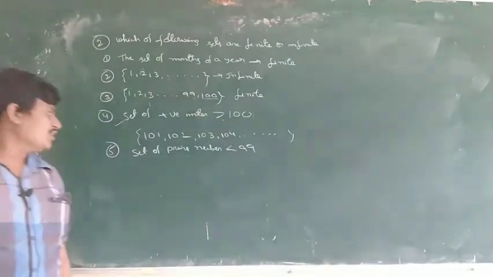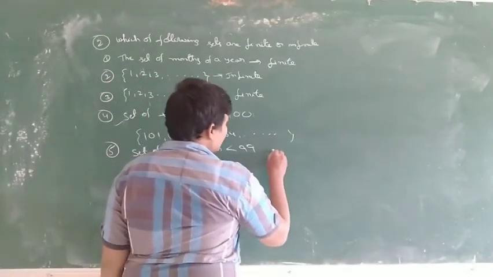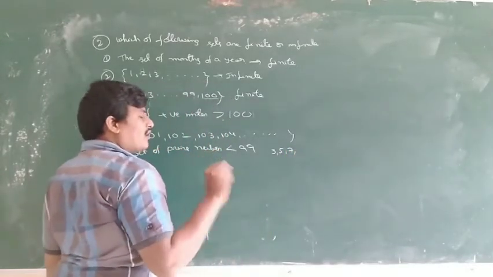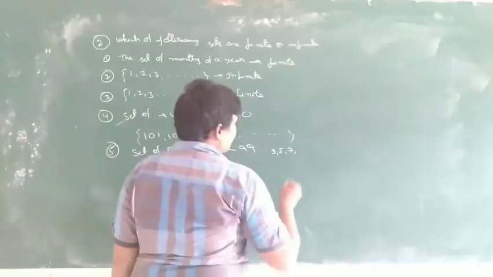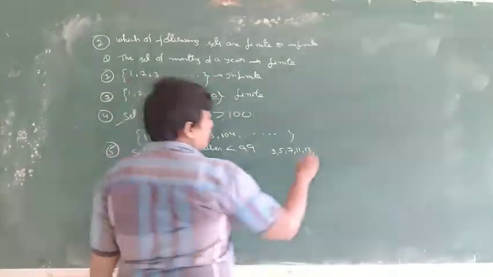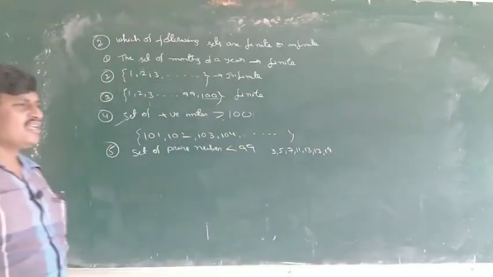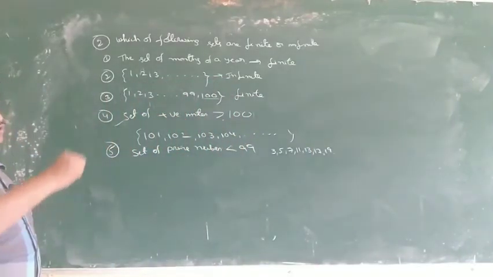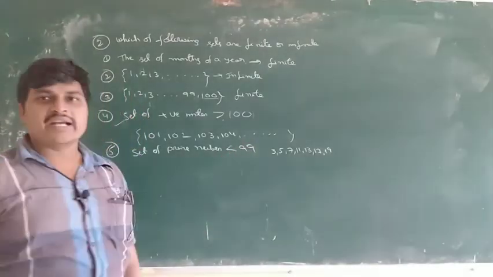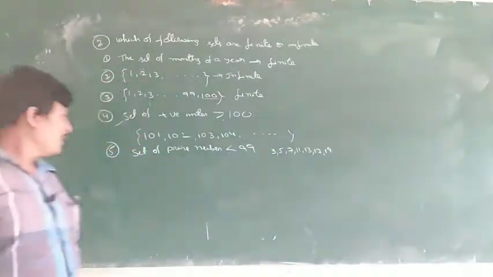What is a prime number? 1 is not a prime number. 3, 5, 7 are prime; 9 is not a prime number. 11, 13 are prime, 15 is not. 17, 19, 23, 29 and so on. Less than means finite, greater than means infinite. This is simple. Okay, next.